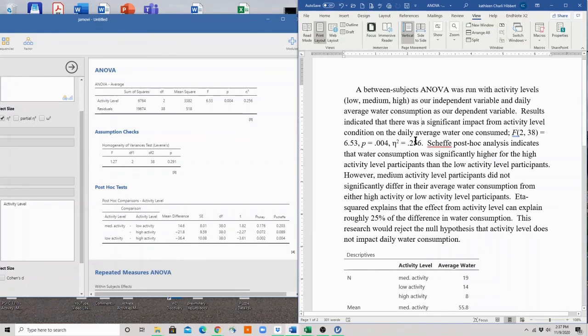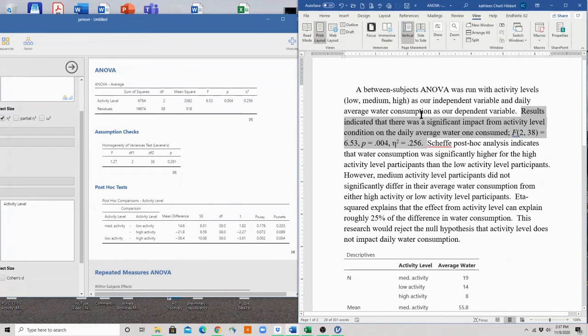I'm going to break this down for you. So we have what type of ANOVA we ran, a between subjects ANOVA. We also talk about our independent and dependent variable right here. The next thing we report is our F statistic, or our inferential statistic.